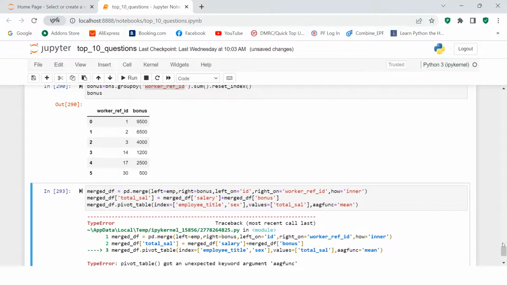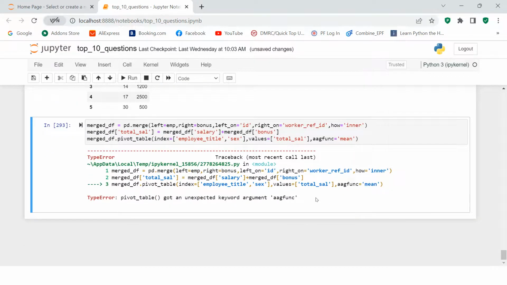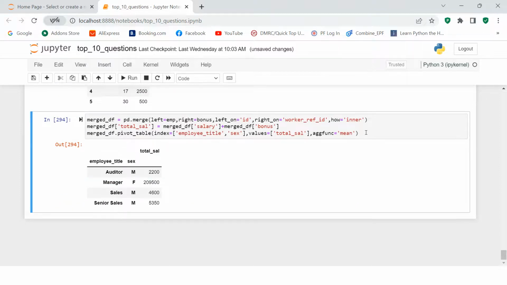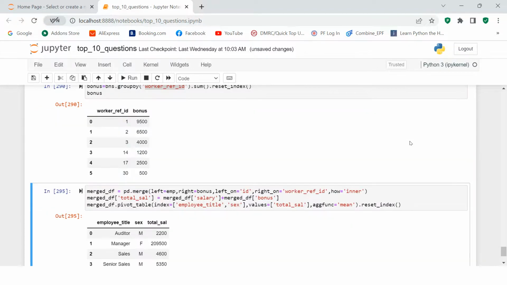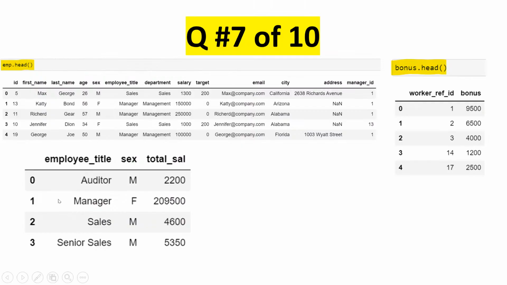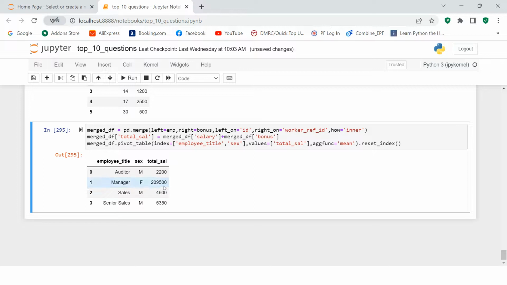Now when you run this, it is giving an error. Why is that so? Let's just figure it out. Here it says agg, okay, spelling error, and now when you run this, here is what we get. And now you can say reset index, and then let's run this. So here's what we get. For auditors, how many rows do we have? 4 rows. In the output we required 4 rows. Okay, auditors 2200, auditors 2200, manager this.